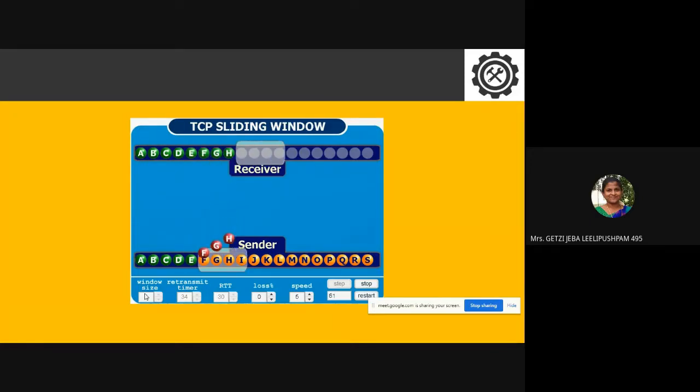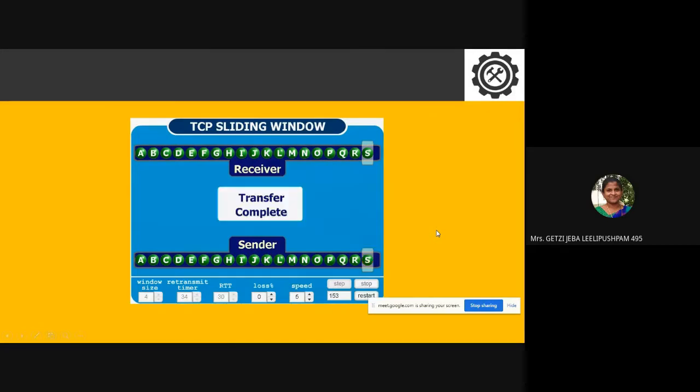As it receives the acknowledgement, the sender just slides the window. Now you have a different version of this also, TCP sliding window with error. If a packet is lost, how the sliding window works, you can check YouTube, or else I'll give the link here and upload the presentation in the class.